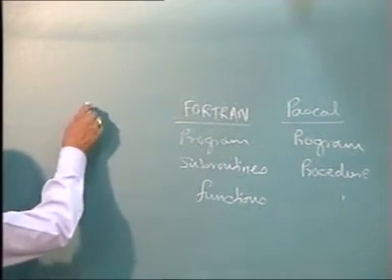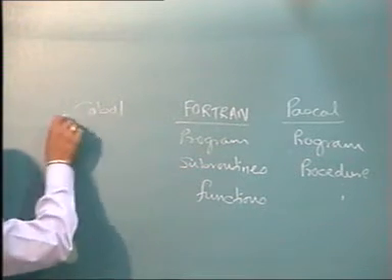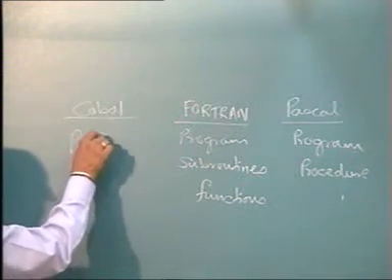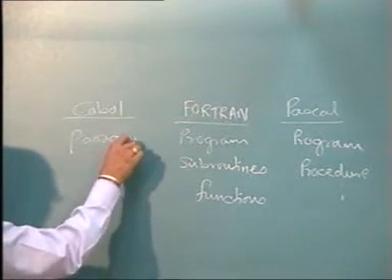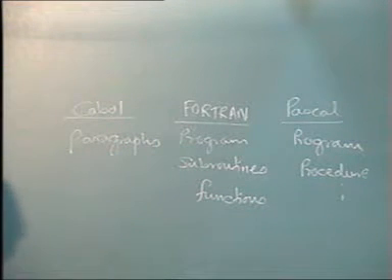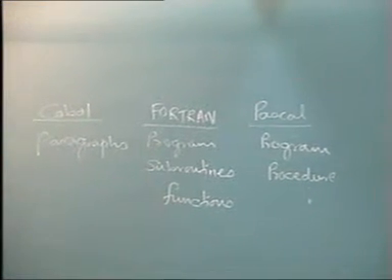In COBOL, you will have only paragraphs, whereas in C we have got only functions.